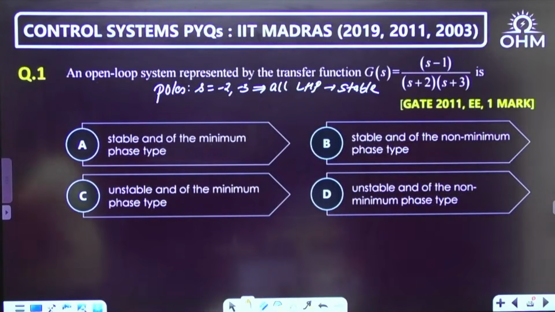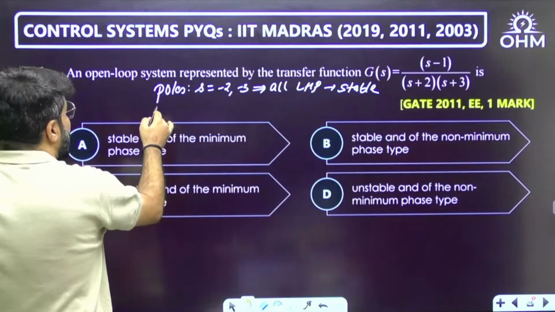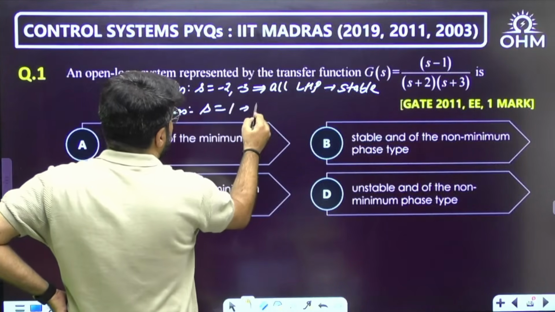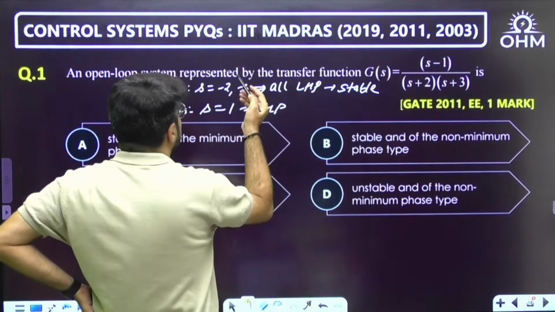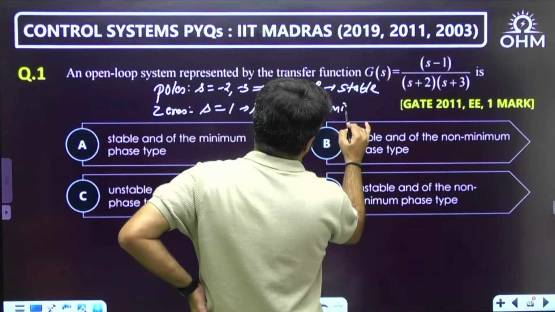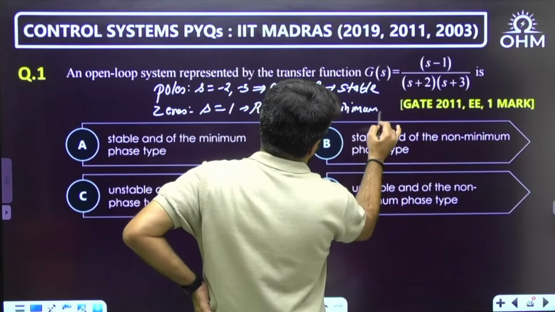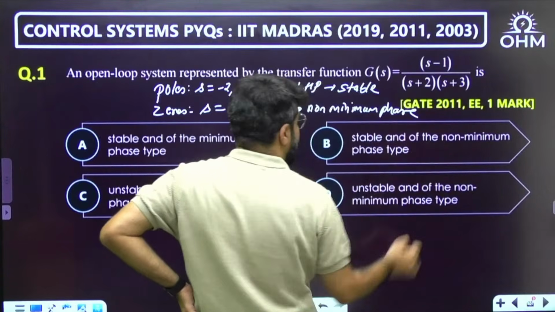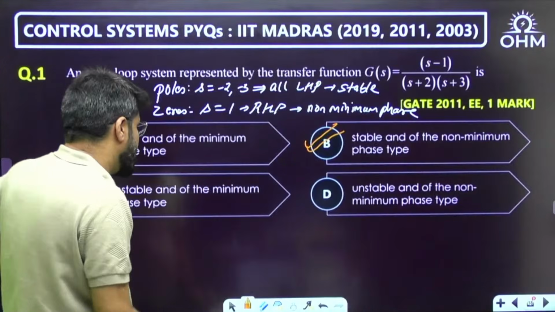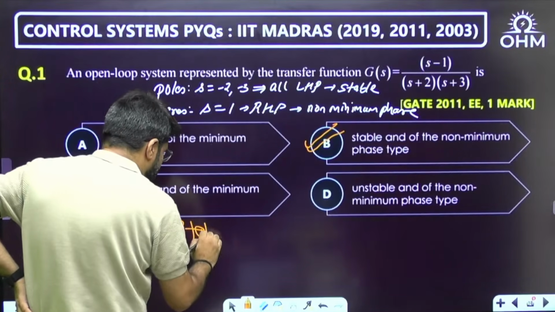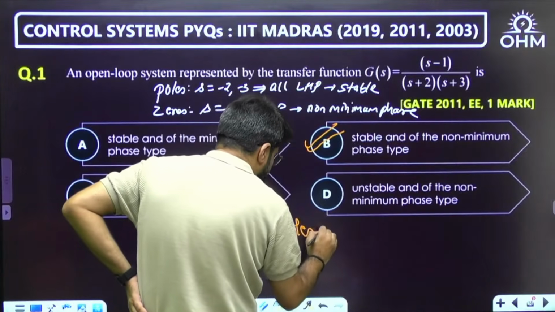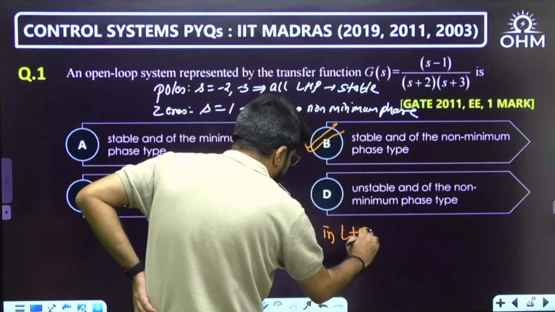GATE 2011 Electrical, 1 mark. If I write down zeros, s equal to 1 is in the RHP. If a pole or zero anything is in the RHP, the system cannot be minimum phase. It is non-minimum phase. Stable but non-minimum phase. So your tick mark answer is B. Because what you know is, for stable, you only need poles, all poles in LHP.